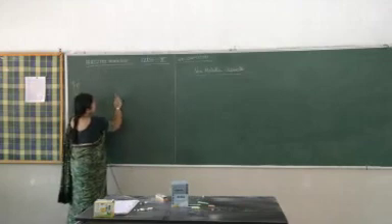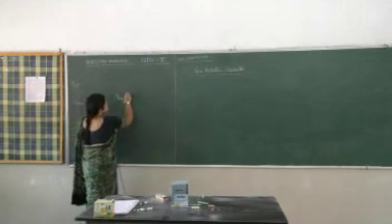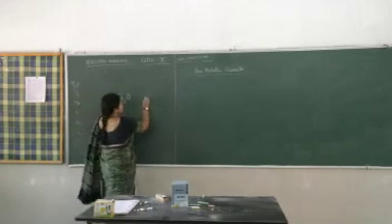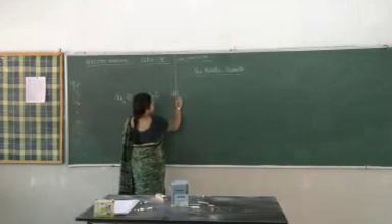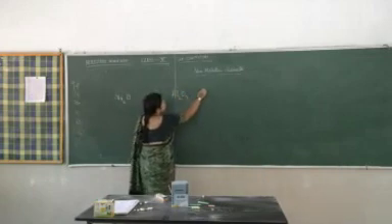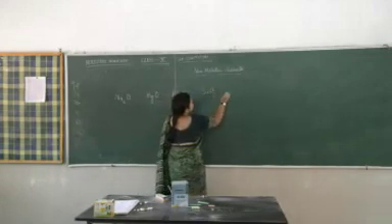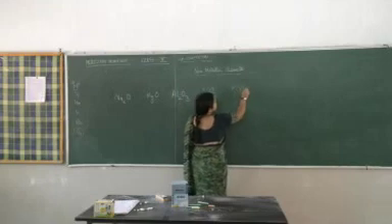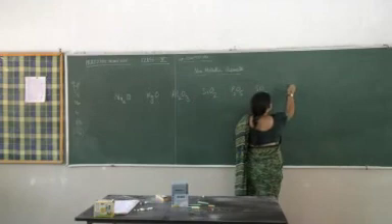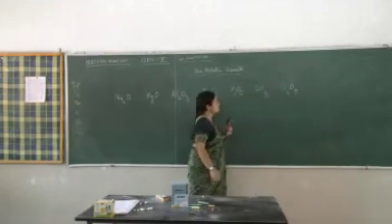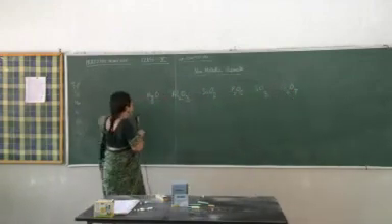You can take this. Oxides across a period. All the oxides are written.